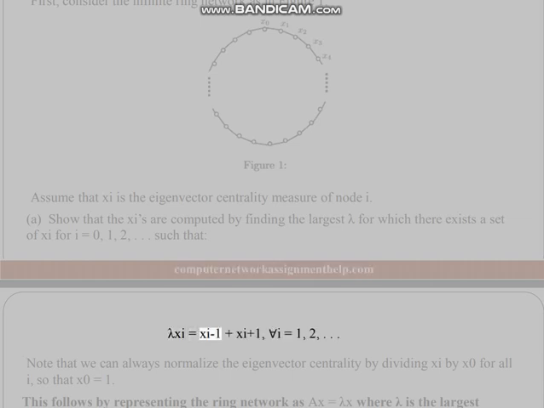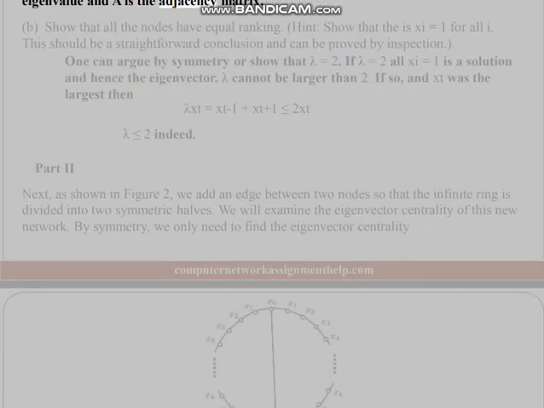lambda x_i equals x_(i-1) plus x_(i+1), for all i. Note that we can always normalize the eigenvector centrality by dividing x_i by x_0 for all i, so that x_0 equals 1. This follows by representing the ring network as A x equals lambda x, where lambda is the largest eigenvalue and A is the adjacency matrix.